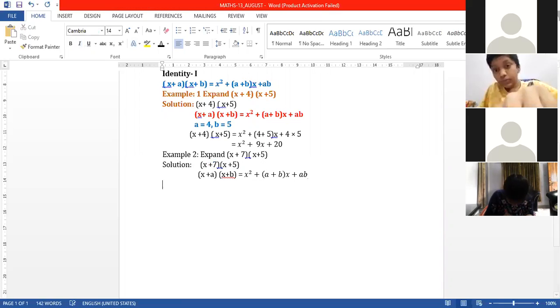What is the value of a here? The value of a is 7. The value of b is 5. A is equal to 7. Don't use capital letters in algebra. a is equal to 7, comma, b is equal to 5.